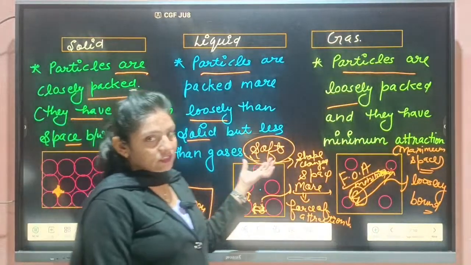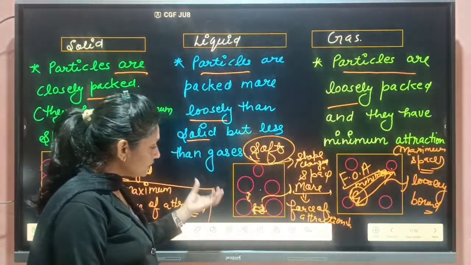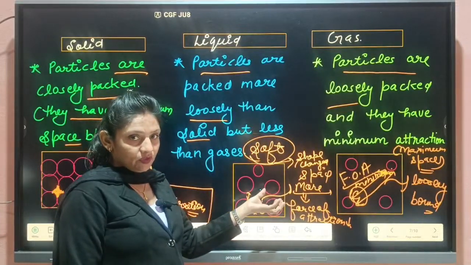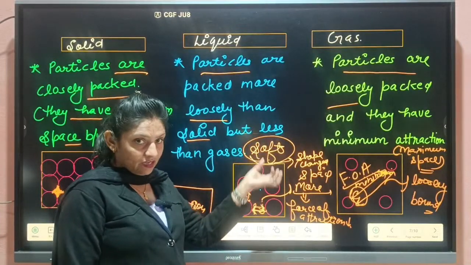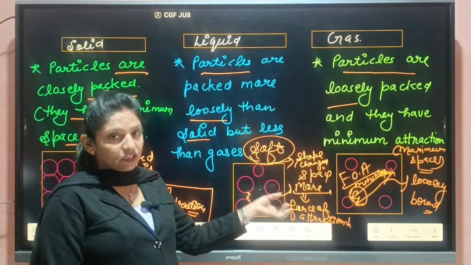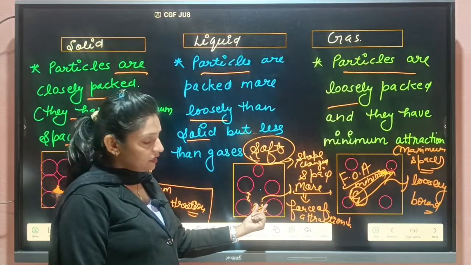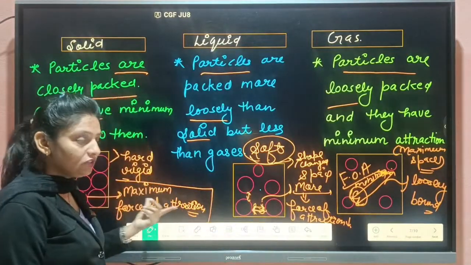But in liquids, particles are far apart. They are not tightly bound. They are less tightly bound as compared to the particles of solids. Force of attraction between the particles is less as compared to the particles of solids.